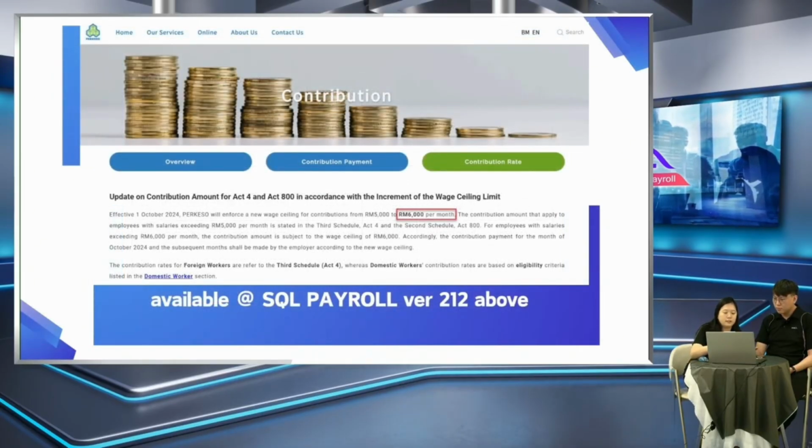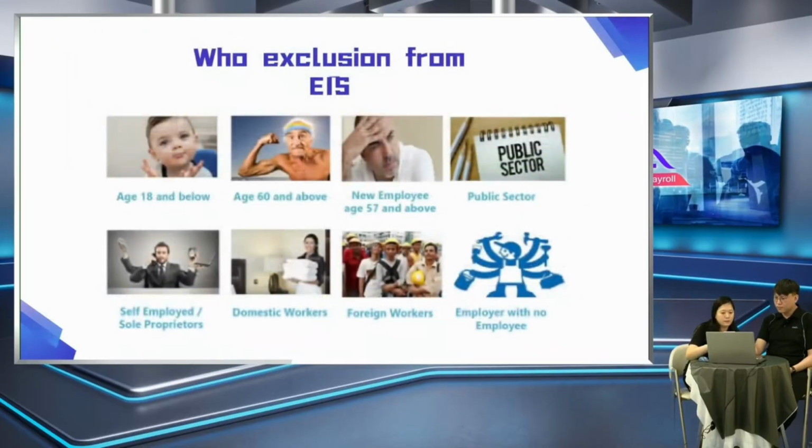Same thing, it's the announcement from SOCSO. From 5,000, it has been increased to 6,000. So if you are our SQL Payroll user, you just have to make sure that you have upgraded your SQL to at least version 212, then the system will automate for you. The system can detect which one is a foreigner and which one is a local employee.